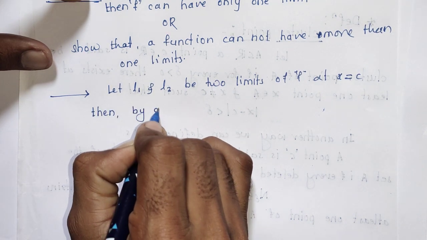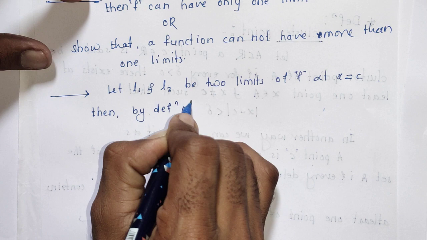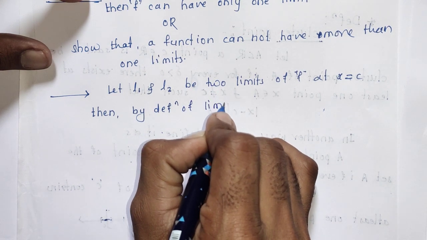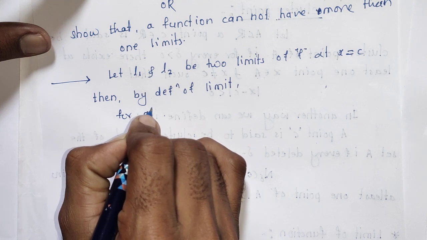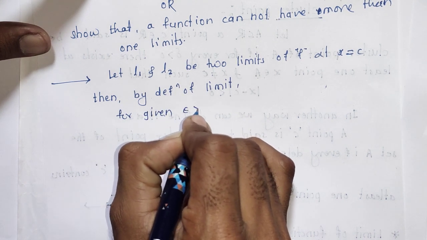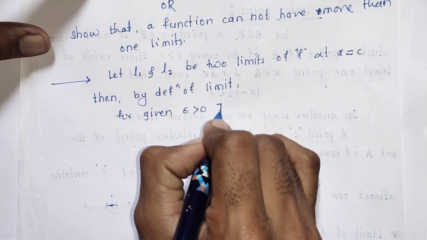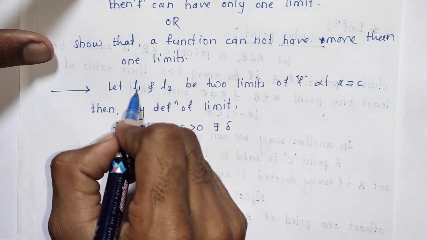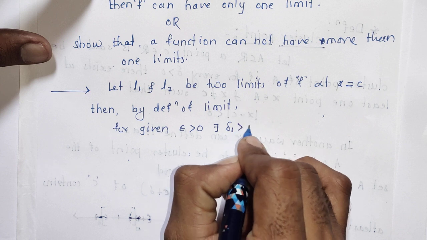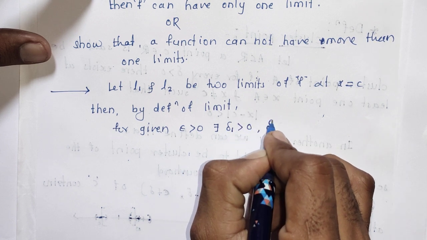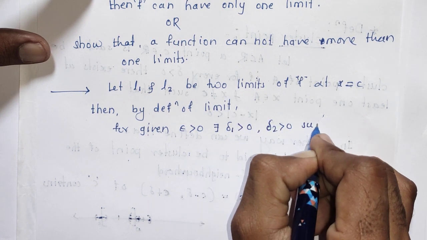By the definition of limit, for a given epsilon positive, there exist, since L1 and L2 are two limits, delta 1 and delta 2, so we choose delta 1 greater than 0 and delta 2 greater than 0, such that